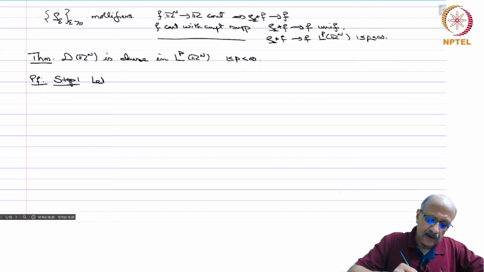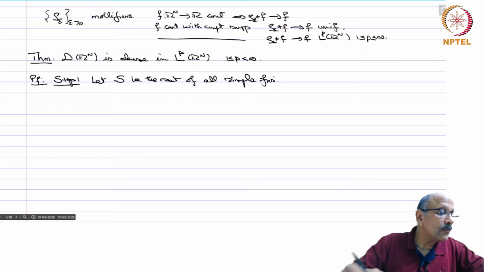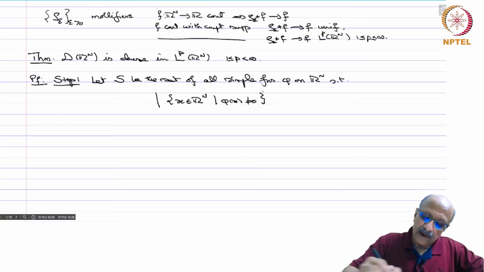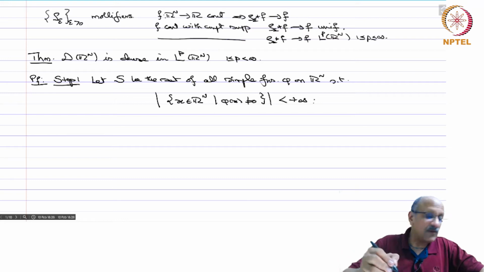let S be the set of all simple functions phi on Rn such that the Lebesgue measure of the set of all x in Rn with phi of x not equal to 0 is finite. So, the function vanishes outside a set of finite measure.